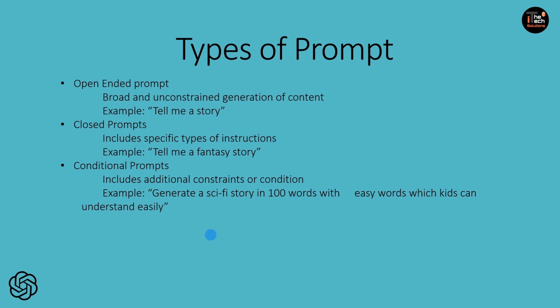desired output. So, for example, here you can see: generate a sci-fi story in 100 words with easy words which kids can understand easily. So you can see I'm making it a little more narrow now. I have put a constraint here that I need the story only in 100 words. That should be a sci-fi story. Words should be easy, which the kids can understand easily. So I'm putting in a lot of conditions here, and that is why it is called conditional prompts.